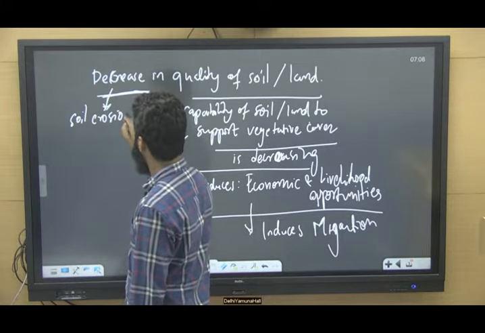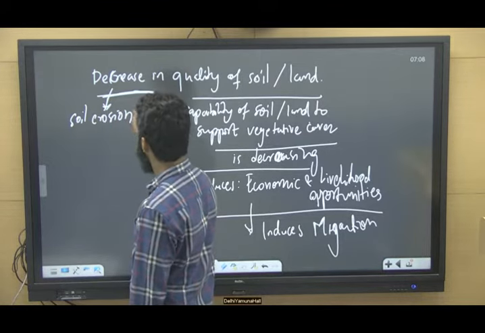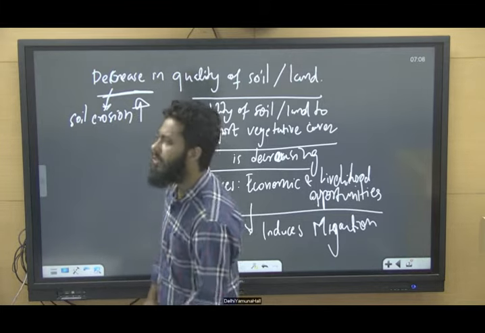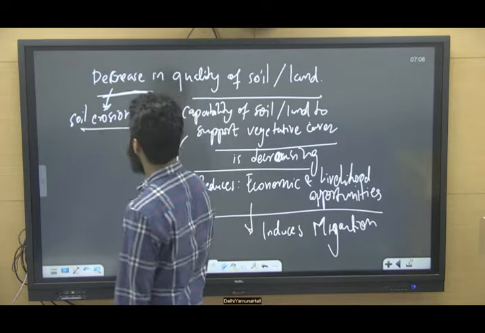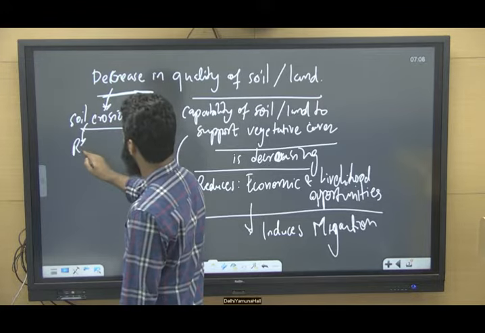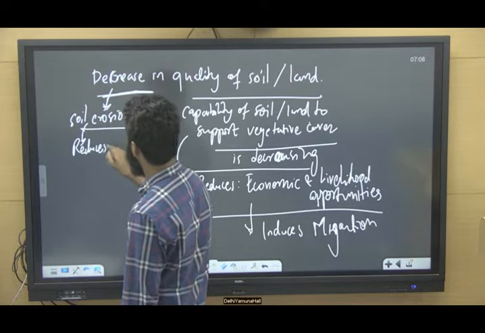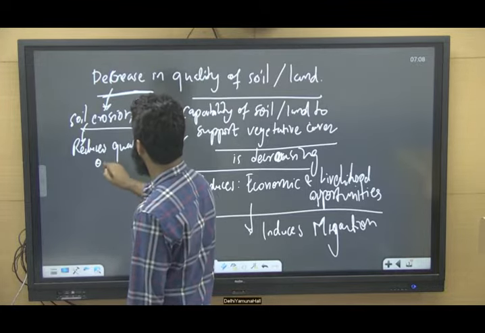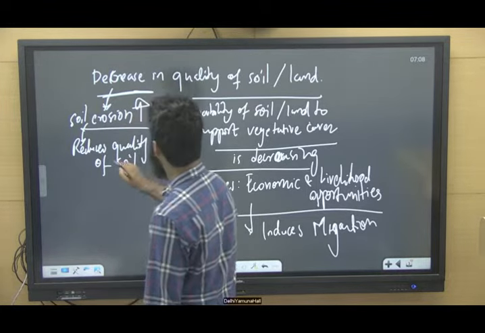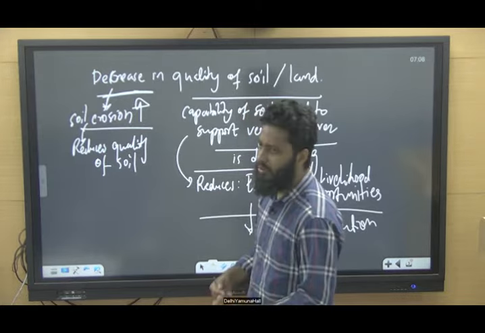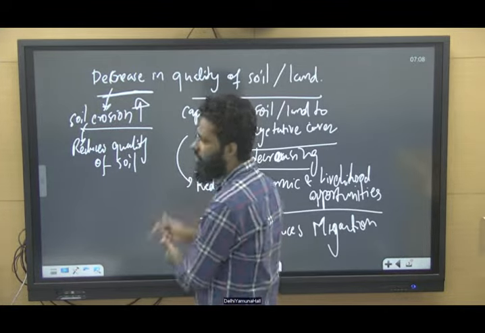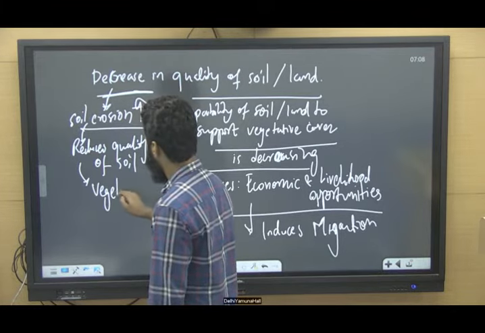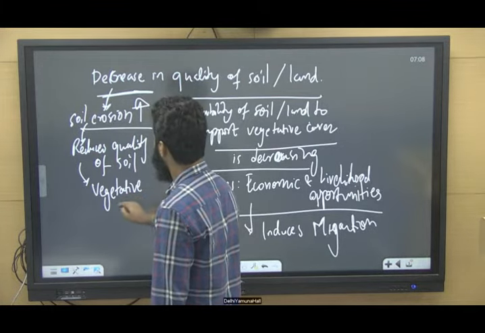When soil erosion is increasing, it further reduces the quality of soil. So soil erosion is taking place, it is reducing the quality of soil, so vegetative cover will decrease.